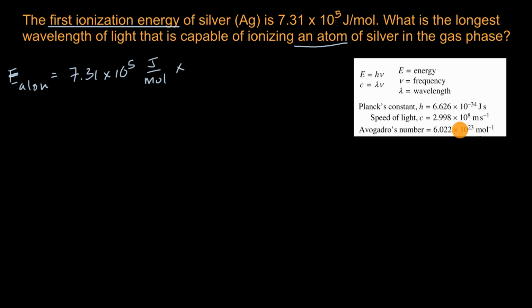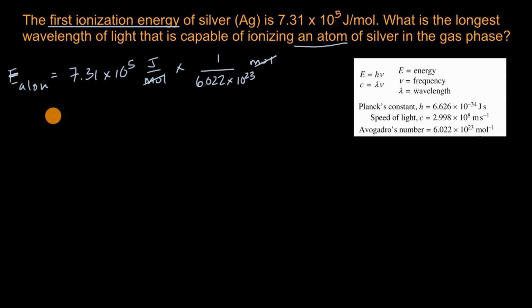We know that there are this number of atoms per mole. So moles per atom is going to be 1 mole for every 6.022 times 10 to the 23rd atoms. That would give us joules per atom, but we're just going to get the answer in terms of joules because the moles are going to cancel out.